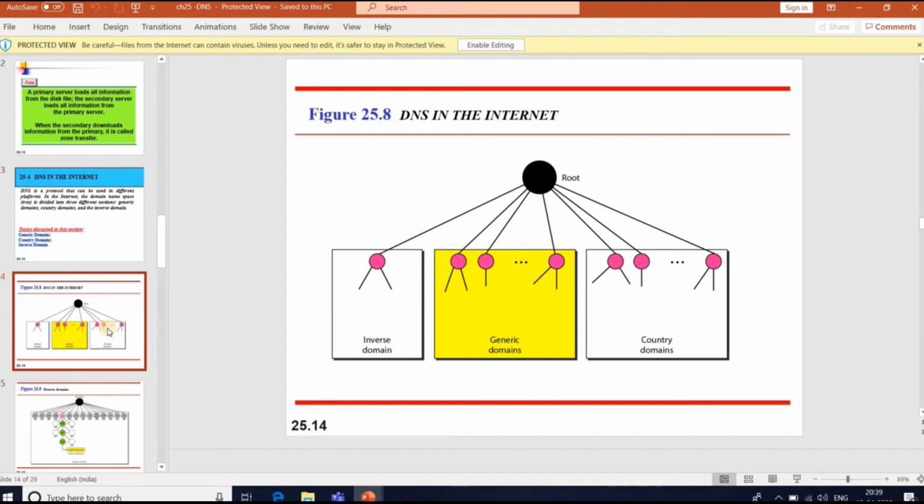Inverse domains are used to map an address to a name. This may happen, for example, when a server has received a request from a client to do some task. The server asks its resolver to send a query to the DNS server to map an address to a name, to determine if the client is authorized in a list or not. This type of query is called an inverse or pointer query, a PTR query.